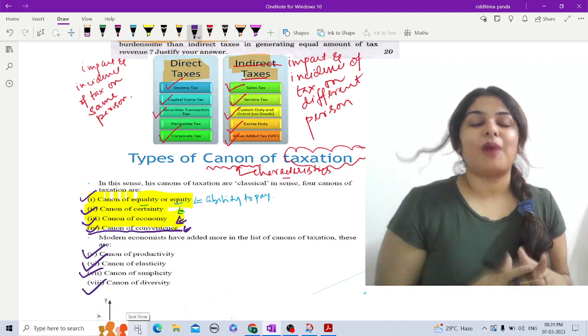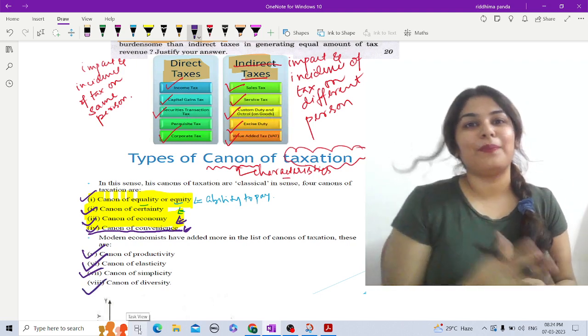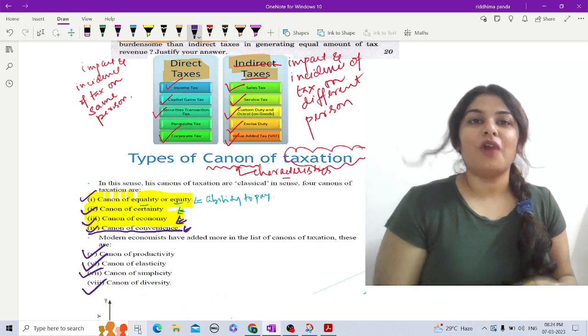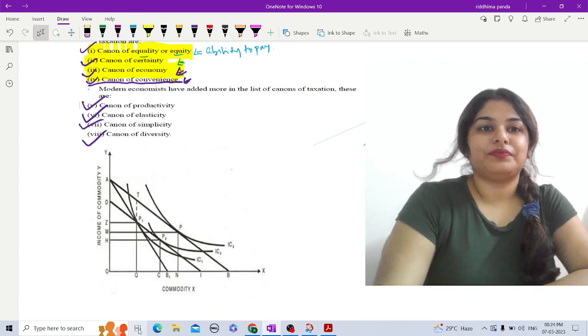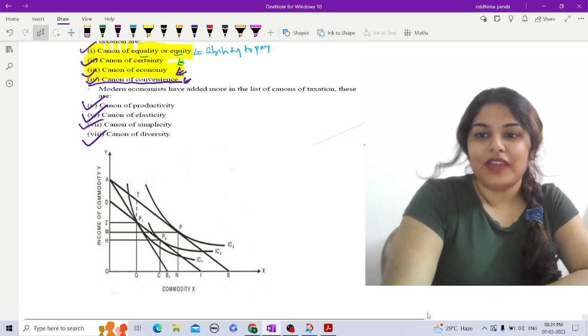So this is all about direct and indirect taxes and the different canons of collecting it, that is, taxation. Now if we look at the question, we have another question.